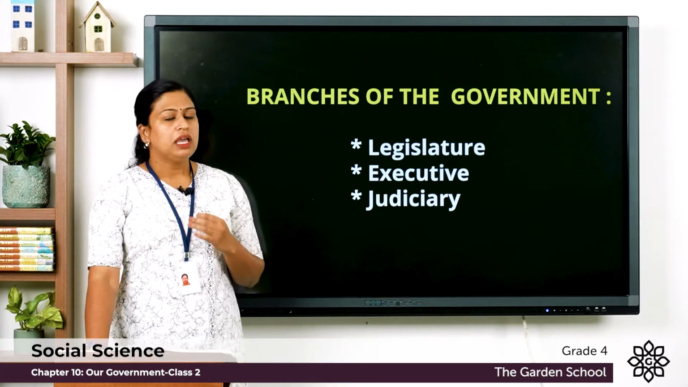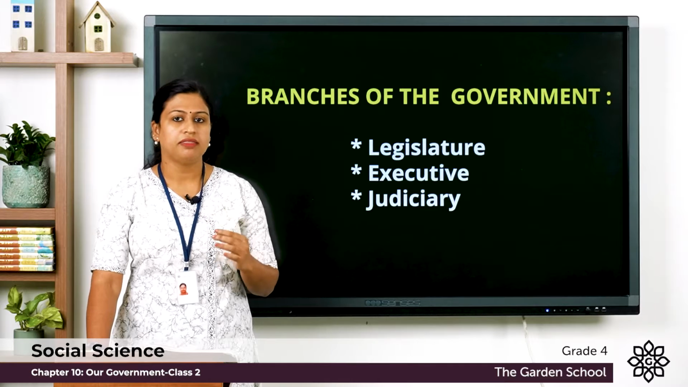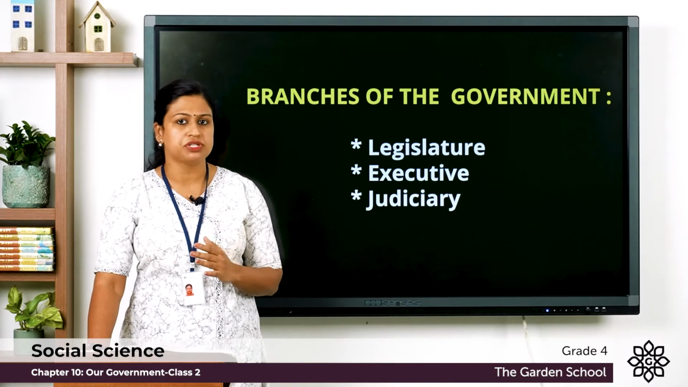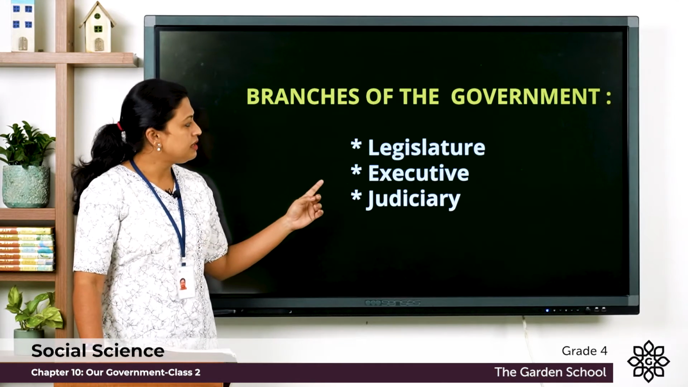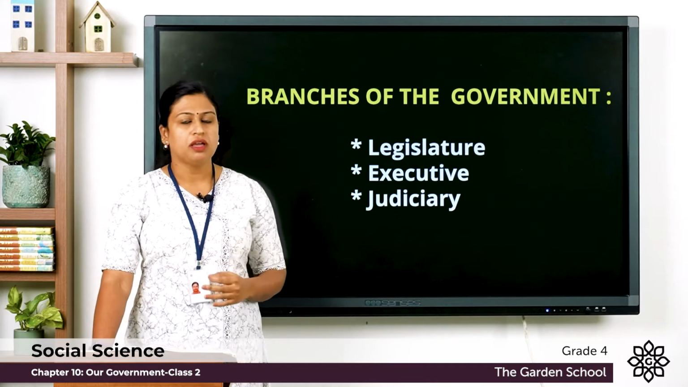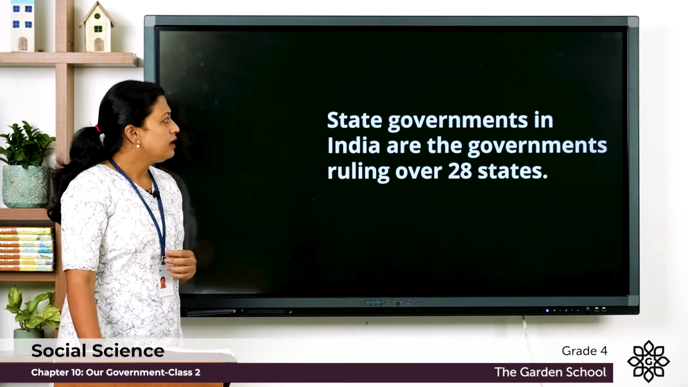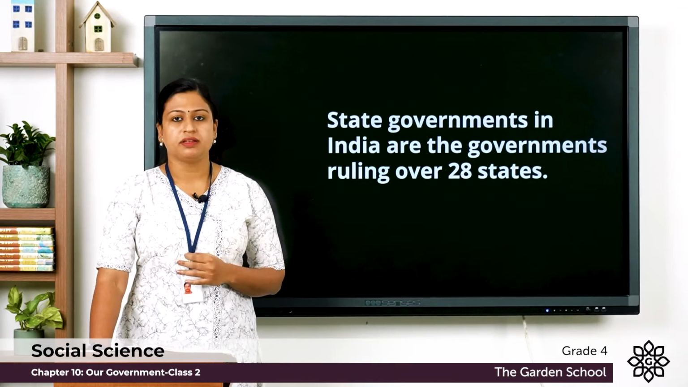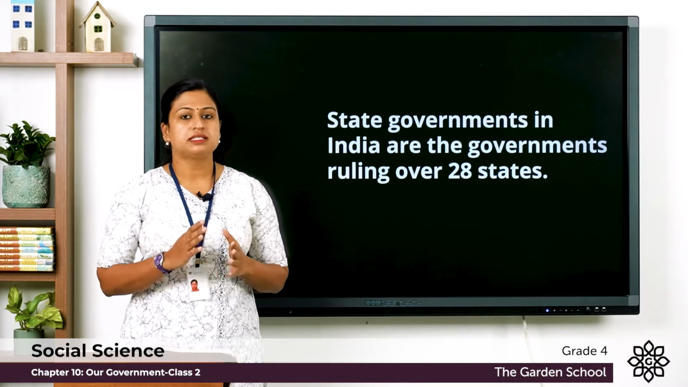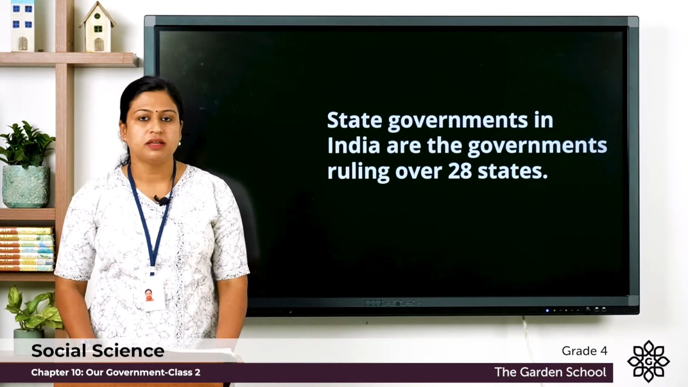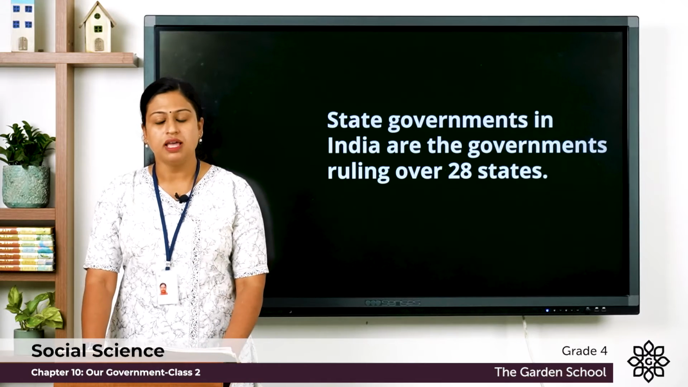Now here in the previous class we discussed about the three organs of the government and they are legislature, executive and judiciary. So here also the three branches of the central government are legislature, executive and judiciary. We have already discussed their functions in the previous class. Next is the state government. So we know that there are 28 states in India. So these states have their own state governments. Now this state governments make laws for the people living in that particular state.